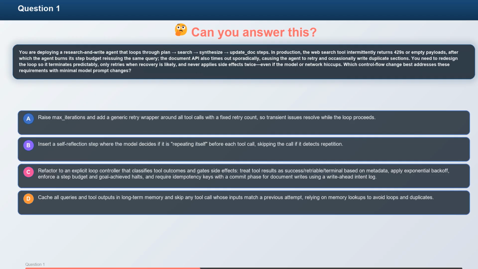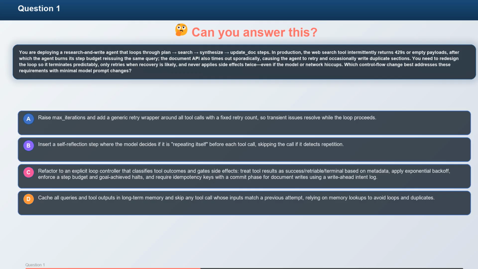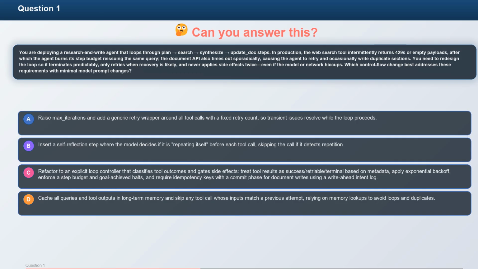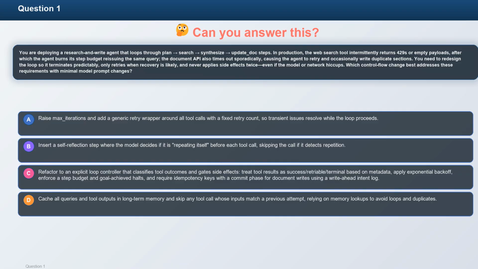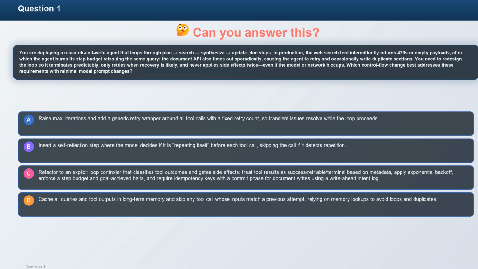C. Refactor to an explicit loop controller that classifies tool outcomes and gates side effects. Treat tool results as success, retriable, or terminal based on metadata. Apply exponential backoff, enforce a step budget and goal-achieved halts, and require idempotency keys with a commit phase for document writes using a write-ahead intent log. D. Cache all queries and tool outputs in long-term memory and skip any tool call whose inputs match a previous attempt, relying on memory lookups to avoid loops and duplicates.